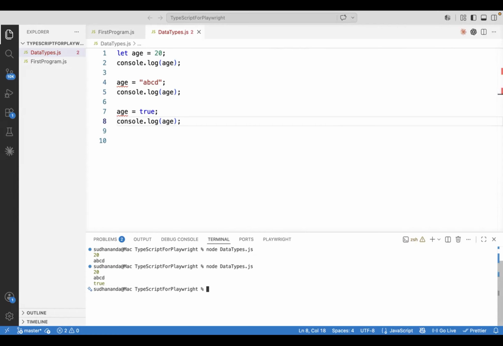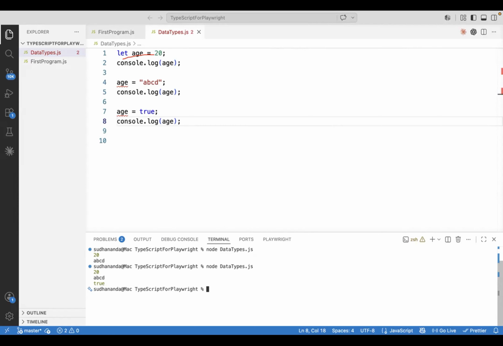Now, what do you understand from this? When I have defined a variable, there is no restriction on the type of the value for that variable. So whenever we are using a variable in JavaScript, by default that variable will accept all types of values. You cannot tell JavaScript, hey, for this variable you accept only a number, for this variable you accept only a string, or only boolean.